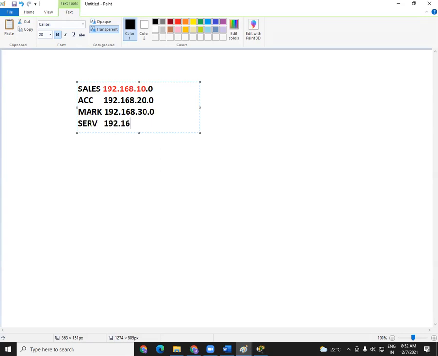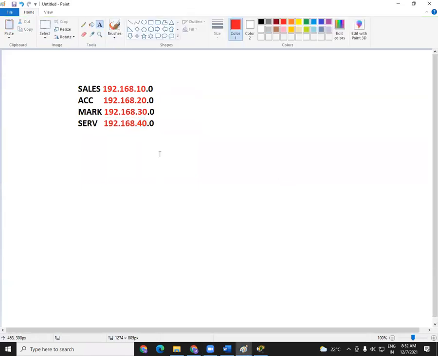Server is in the 192.168.40.0 network. So the red color one, what I'm highlighting here, is your network. Why this is a network, how this is a network, we will see hopefully within 2 or 3 days for sure. That is our IP addressing concept, and one of the main concepts we have to learn in our CCNA. Okay, fine.